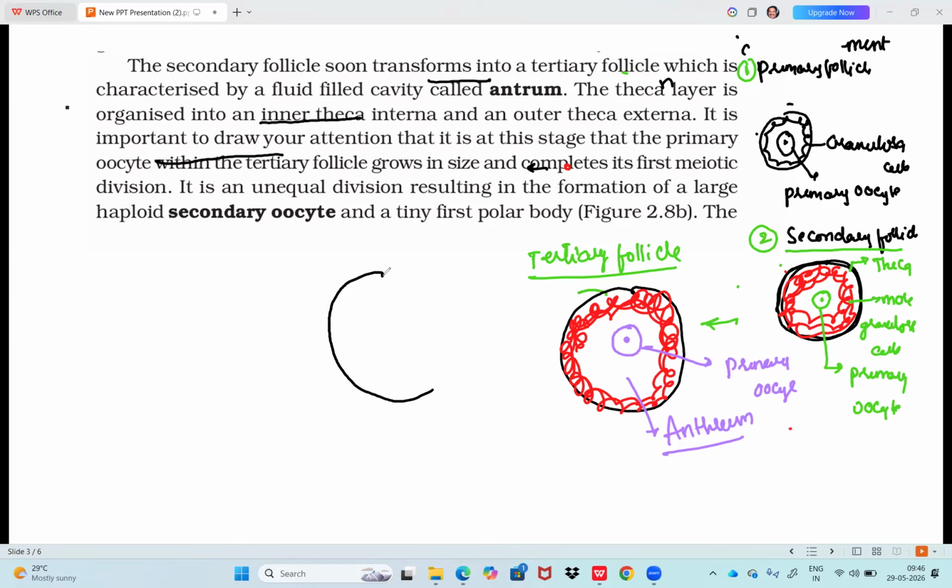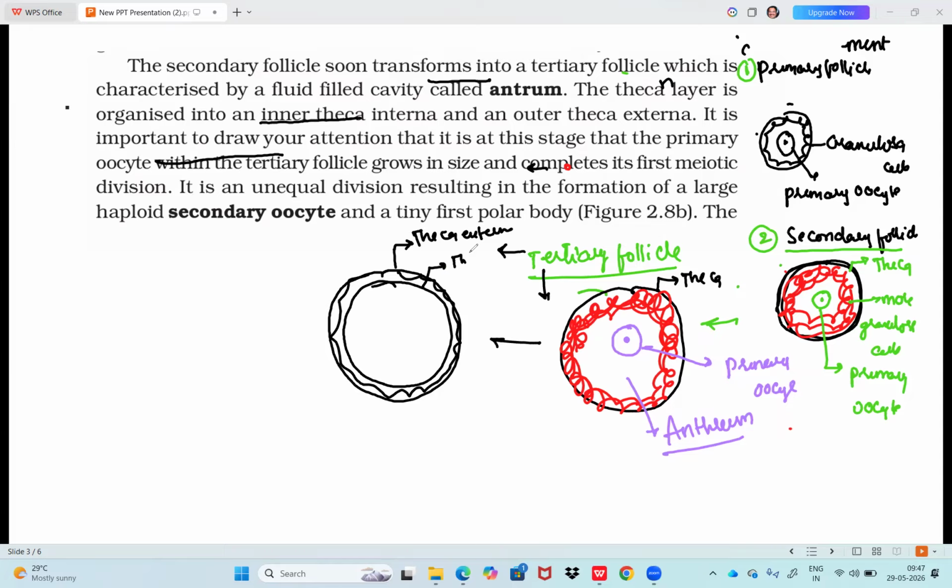I am just showing what they are saying. So this is the theca layer, the black one. Now the theca layer is organized into theca externa, which is outside, and with the same black I am showing the theca interna. So theca externa, theca interna. This is even the tertiary follicle. Tertiary follicle now transforming into theca externa and theca interna.